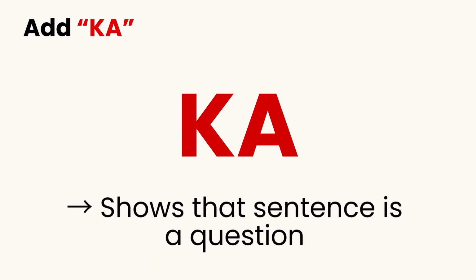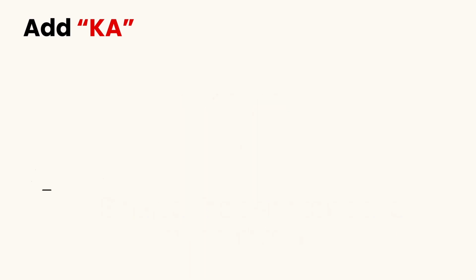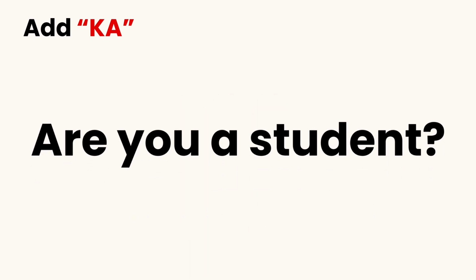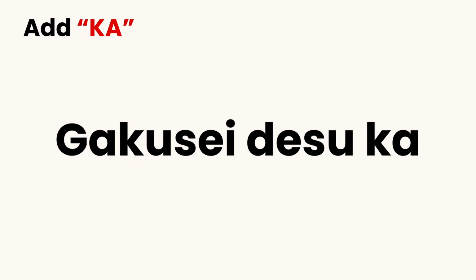For example, how do you say, "Are you a student?" in Japanese? Which is, 学生ですか? If you remove か at the end, it becomes 学生です. 学生です means I am a student. So just by adding か at the end of a normal sentence, you can turn it into a question.